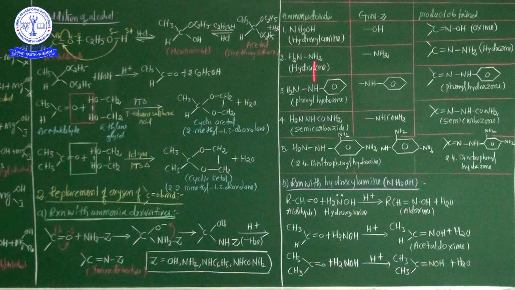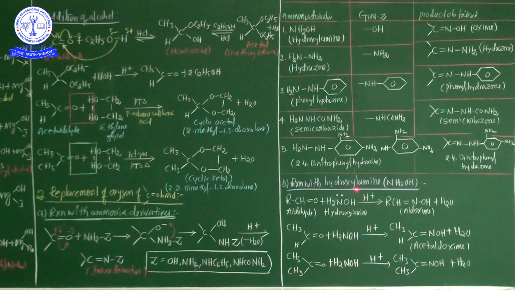And last and final ammonia derivative. These are the important ammonia derivatives. Last and final, 2,4-dinitrophenylhydrazine. 2,4-Dinitrophenylhydrazine is the group Z. And the final product is the 2,4-dinitrophenylhydrazone. So these are the products. Now I will write one example here.